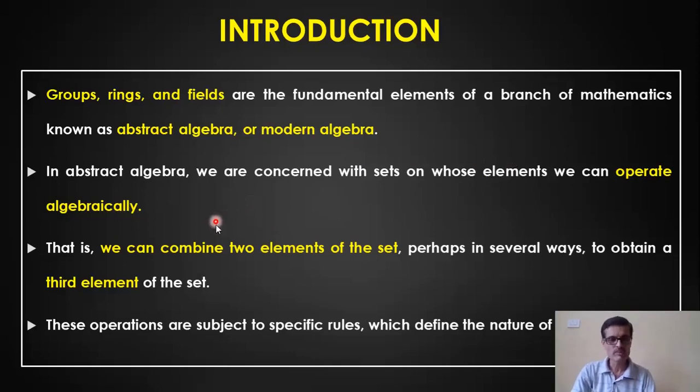When we perform certain operations on the set of elements, like addition or multiplication, which are the basic arithmetical operations, we get an answer. And that answer, the third element, should also be part of the set. So these operations are subject to certain conditions, and we will understand what conditions are to be satisfied, one by one.